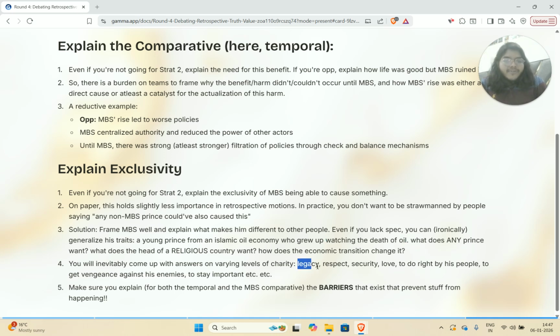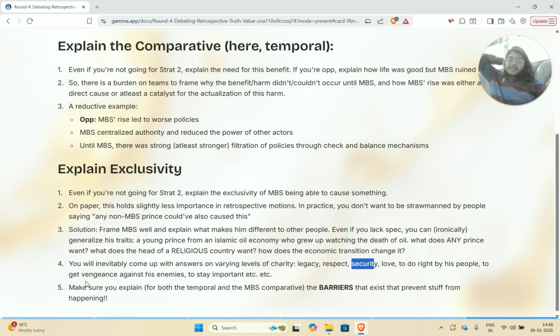So he might be one of the only rulers in the world who wants legacy, but also simultaneously wants economic security. Economic security in the sense of diversification, of reducing dependence on oil, of seeing how suddenly an economic shock could change the attitudes of people in his family and his country, and is something that he would want to avoid. So you make this big sentence, you divide it up into a bunch of questions, and then you come up with answers to those questions and create a unique combination of answers that then becomes your framing for who MBS is, why MBS is important, and why MBS is the biggest reason for why these harms or these benefits actually ended up happening.